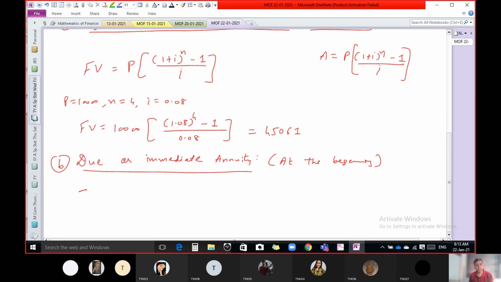Now the formula is future value equal to the same formula, P(1 + I)^n minus 1 upon I, up to this it's the same, into 1 plus I. Only this modification is required compared to your previous formula. That means the same amount into 1 plus I is your final answer. So 45,061, the value of the first part, into 1.08.